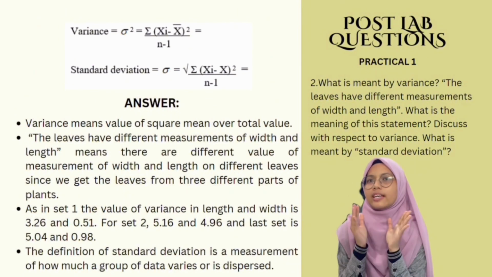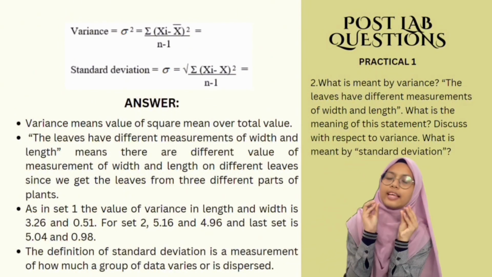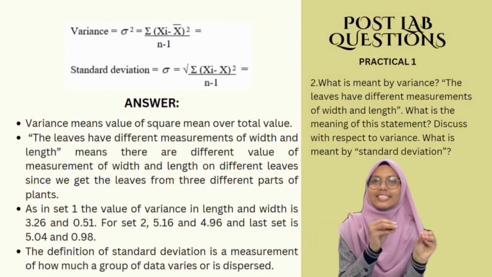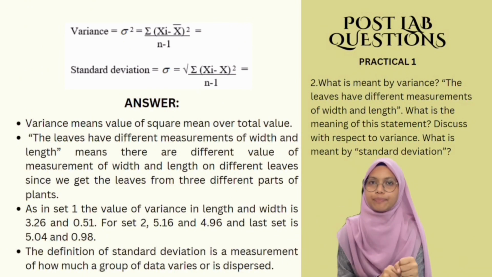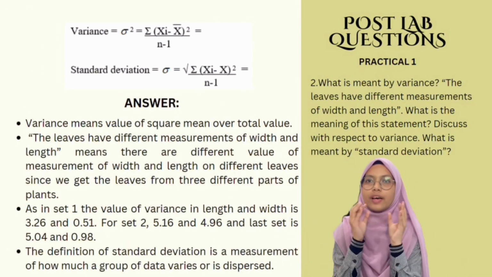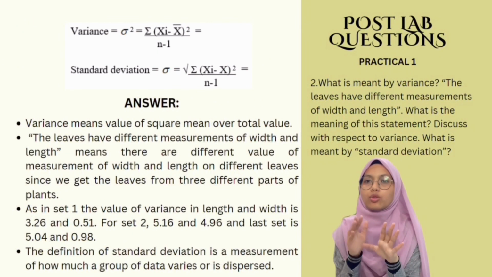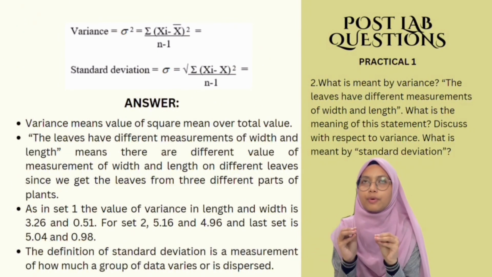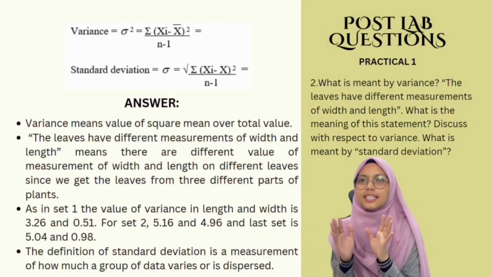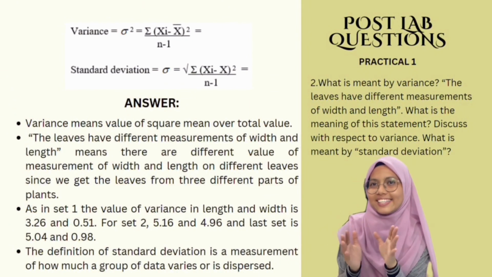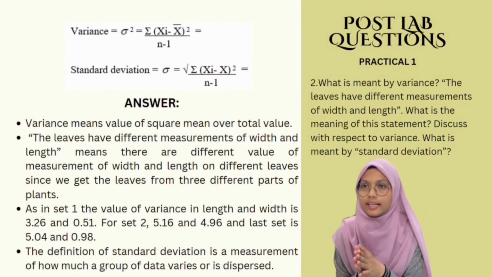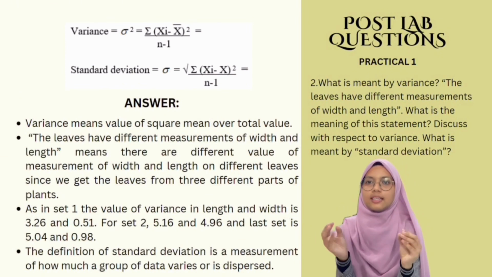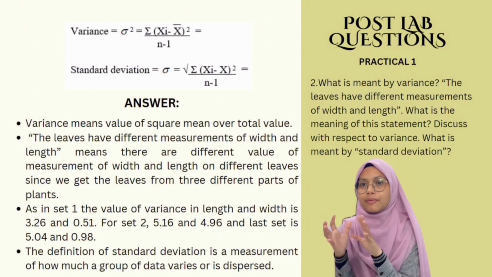And then, based on the experiment, there are 10 leaves picked up of each set, with 3 sets in total equal to 30 leaves that have been taken. So as in set 1, the value of variance in length and width is 3.26 and 0.51. And then for set 2, 5.16 and 4.96, and the last set is 5.04 and 0.98. So the values entered show the length and width of the leaves have different measurements.